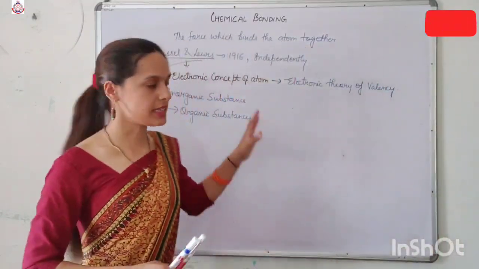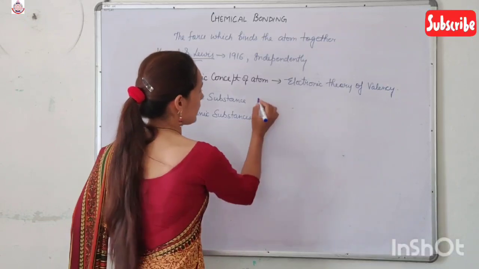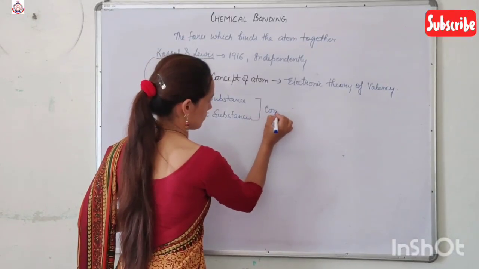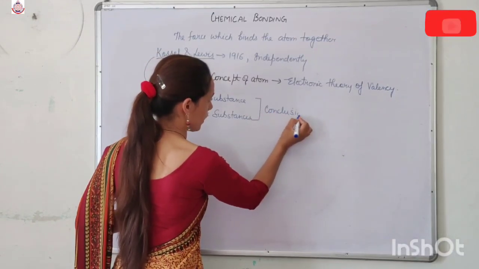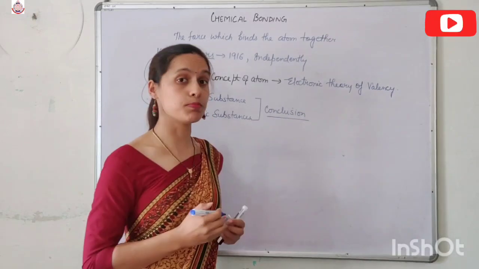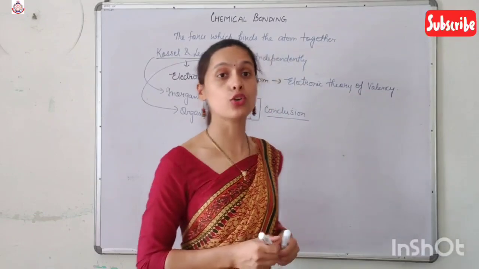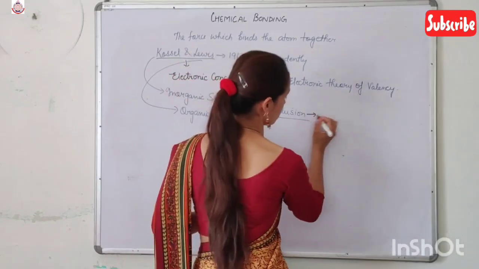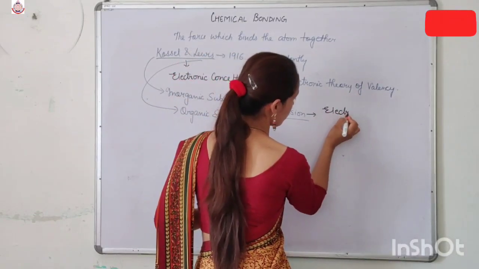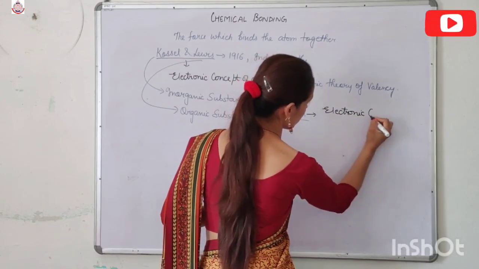When they studied these substances, they drew a conclusion. This conclusion was based on the electronic configuration of the noble gases.